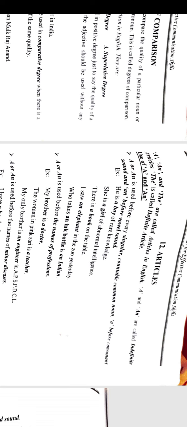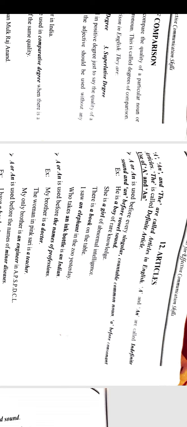Today we will see the usage of a and an in our daily usage. First we will see the use of a and an. A or an is used before every singular countable common noun: a before a consonant sound and an before a vowel sound. How many vowels are there? Five: A, E, I, O, U. So before a vowel sound we keep an, and before a consonant sound we keep a.